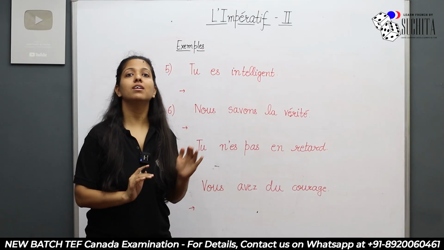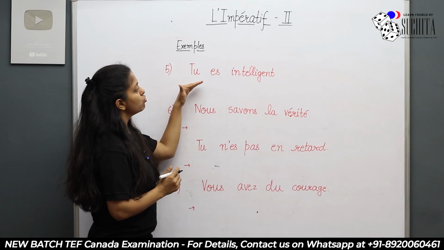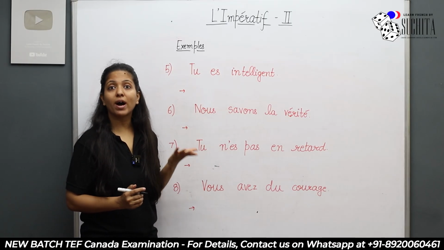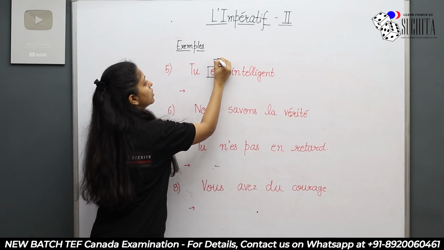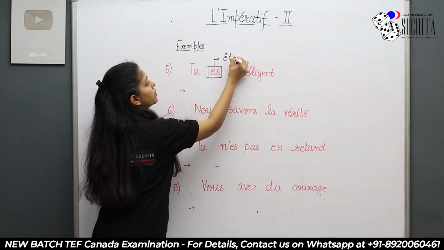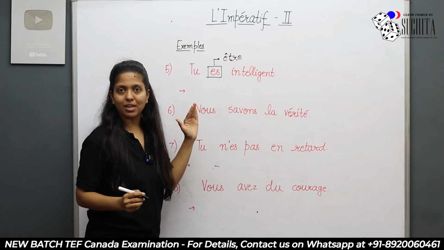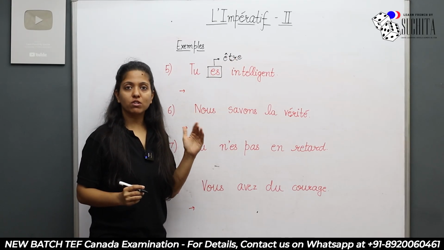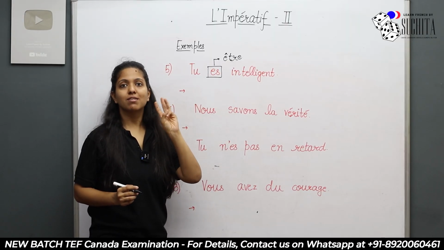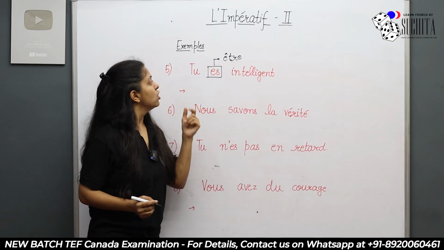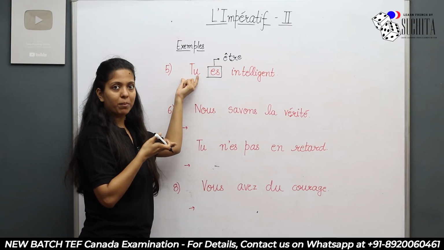Now let's look at the next example, and that is tu es intelligent, which means you are intelligent. So which verb is it? The verb is être, in the present tense. You want to change to imperative. Just now we looked at the 4 exceptions: être, avoir, savoir, vouloir. Right? So with tu, of course you're going to omit this tu.